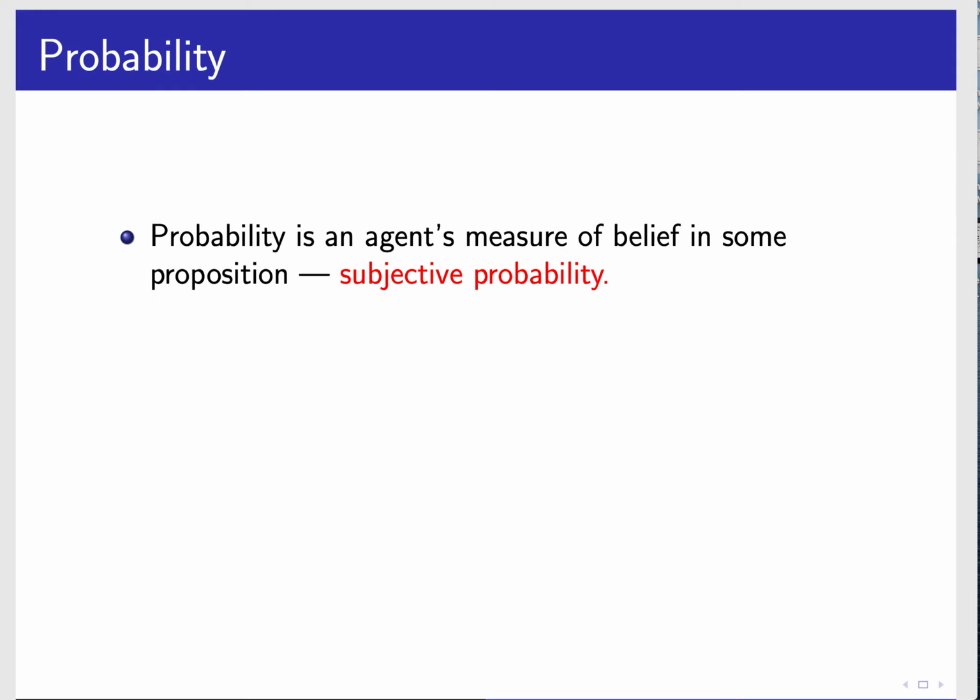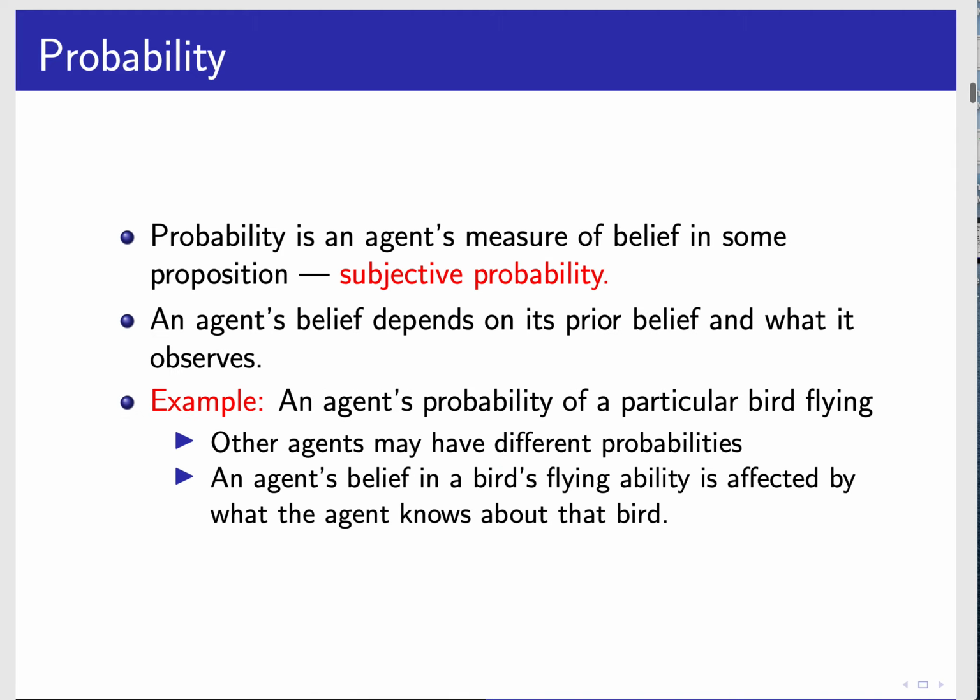Many of you may know about probability, and for those who do, this is going to be a survey. For those who don't, we're talking about subjective probability. It's an agent's measure of belief in a proposition. That's what we're going to reason about here, what's called subjective probability. It's a measure of belief. An agent's belief depends on its prior beliefs and on what it has observed: what you believe before you start and what you actually observe about the world.